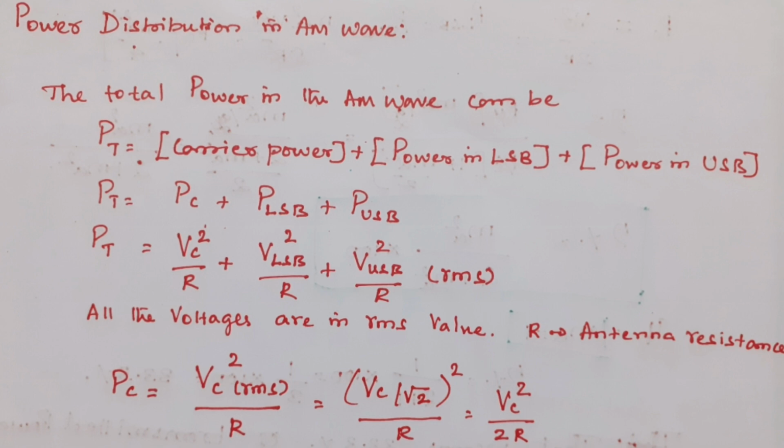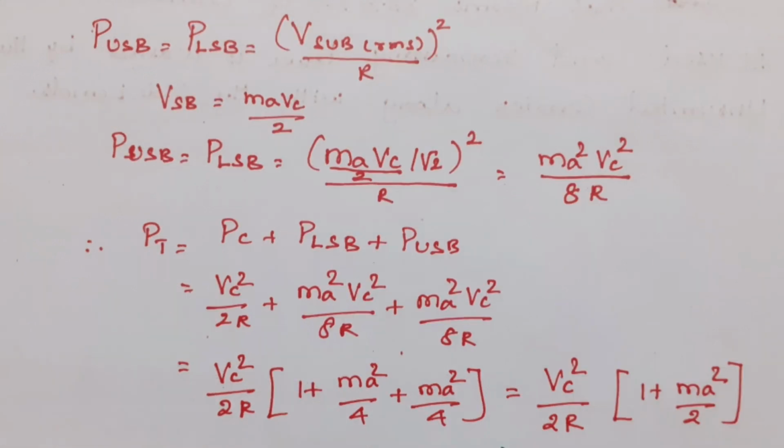So from this we can find out the power of the carrier. P_c is equal to V_c RMS squared divided by R, that is equal to (V_c by root 2) whole squared divided by R, that is equal to V_c squared by 2R. So the power of the carrier is V_c squared by 2R. Similarly, the power in lower side band and power in upper side band are also calculated.